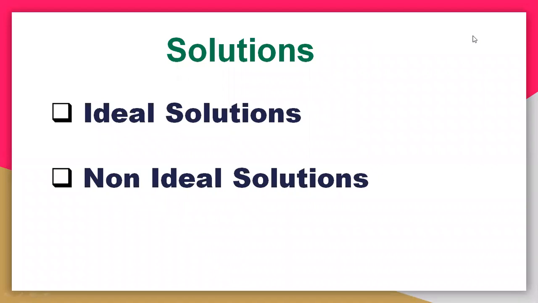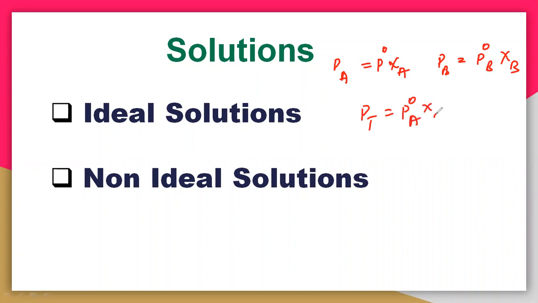Now we will understand the ideal solution and non-ideal solution. We have seen Raoult's law, using the formula PA equal to P naught A zeta A. If it is PB, then it is equal to P naught B zeta B. Then the total vapor pressure PT is equal to P naught A zeta A plus P naught B zeta B. So this is Raoult's law.